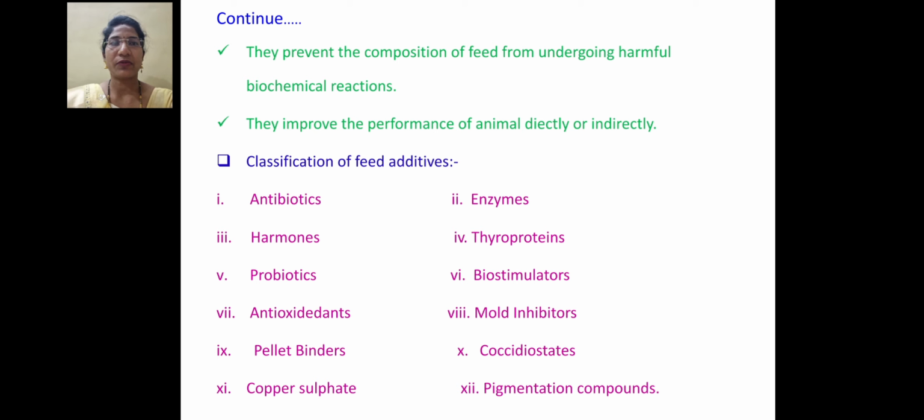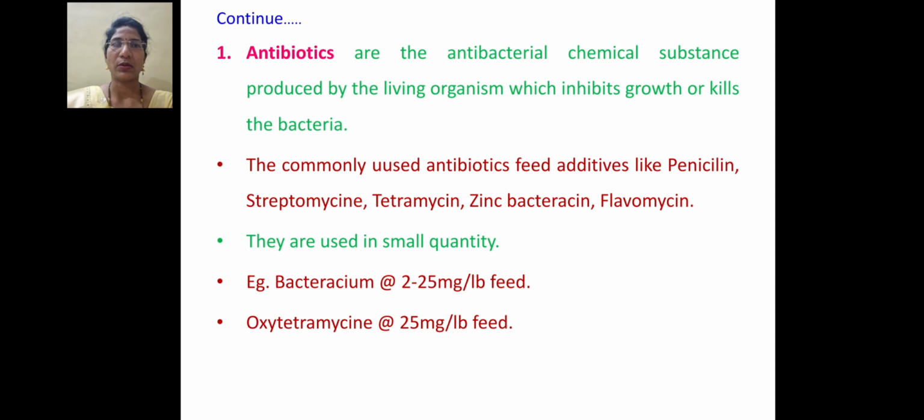Then classification of feed additives, it includes many examples: antibiotics, hormone, probiotics, antioxidant, pellet binder, copper sulfate, enzymes, mold inhibitor, coccidiostat and pigment compound.